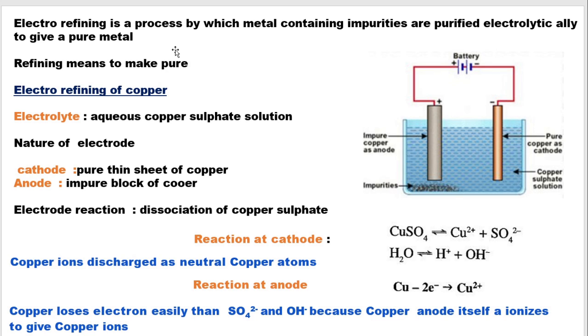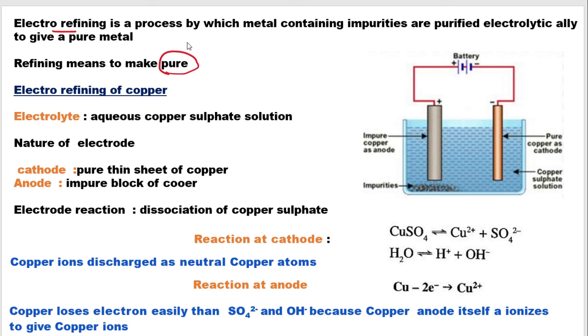Now the second application of electrolysis is electrorefining. Refining means to make anything pure, and electro means the use of electricity. So how will you define electrorefining? It is a process by which a metal containing impurities is purified electrolytically with the help of an electrolytic solution to give a pure metal.